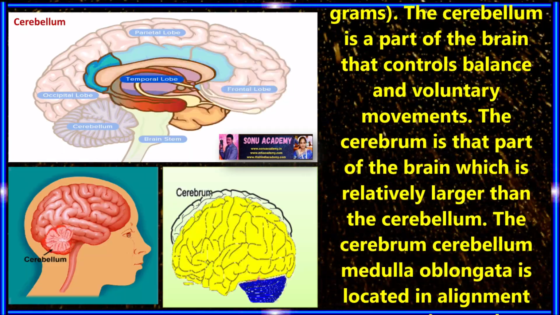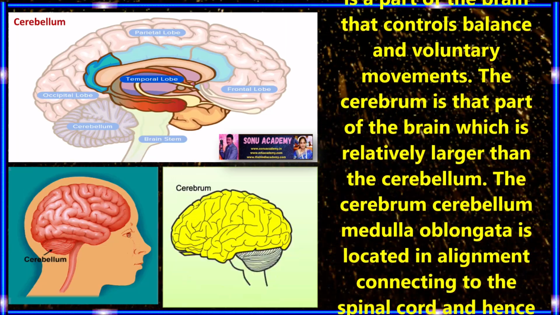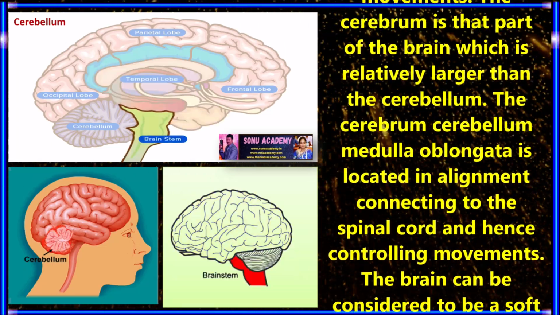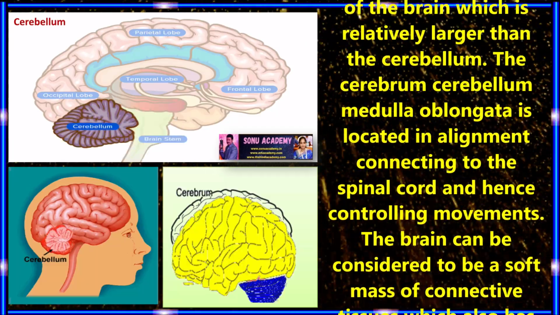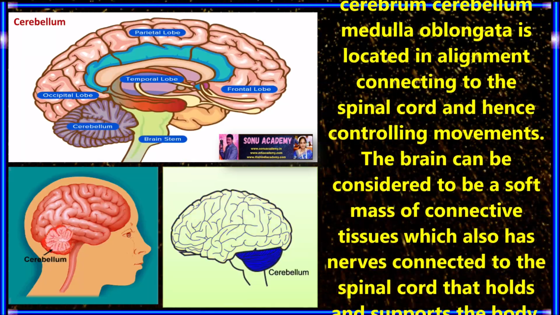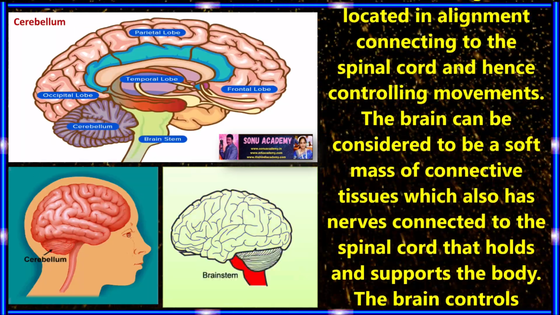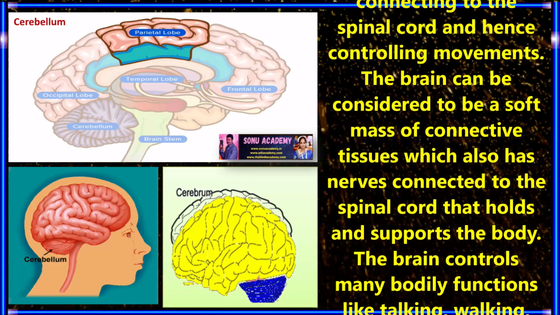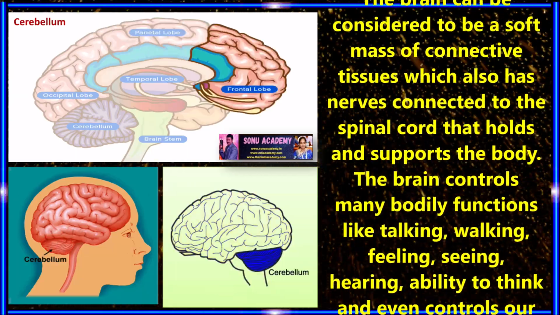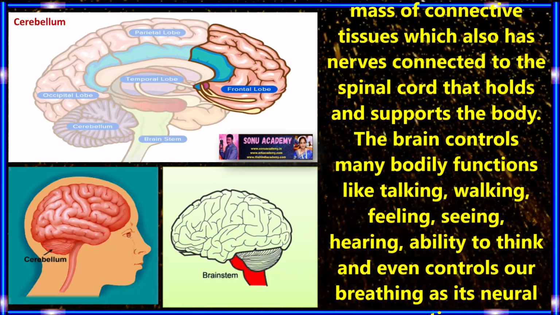The cerebrum is the part of the brain which is relatively larger than the cerebellum. The medulla oblongata has connections to the spinal cord and hence controls movements. The brain can be considered a soft mass of connective tissue which also has nerves connected to the spinal cord that holds and supports the body.